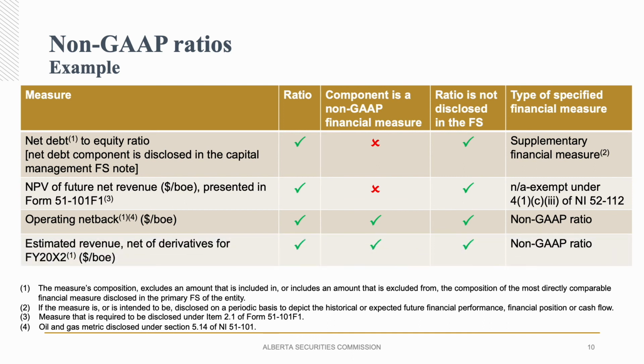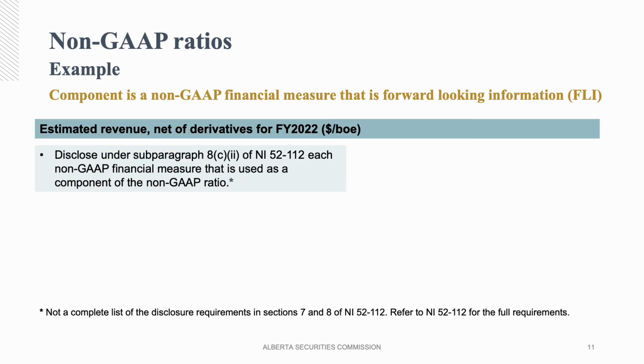And this last example is one we looked at on slide 8, but in this case, it is adjusted revenue presented on a forward-looking basis. Non-GAAP financial measures capture both historical or future measures, so a ratio presented on a forward-looking basis can still be a non-GAAP ratio. And this brings us to our last example. We've been getting questions on what disclosure is required for ratios that meet the definition of forward-looking information. I'll go through some of the key disclosure requirements, but note that the entire disclosure requirements of sections 6, 7, and 8 are not replicated on this slide, just certain key disclosure items.